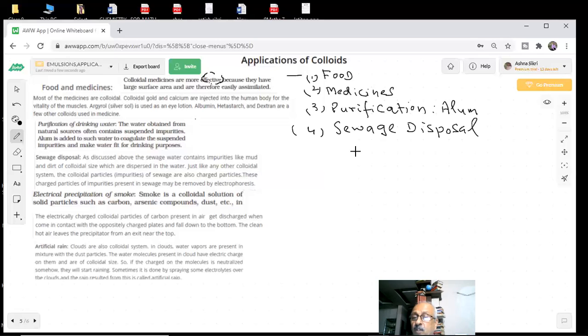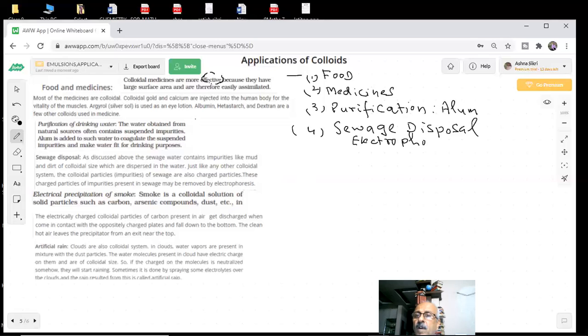Your dust particles are charged particles, so we can apply a charged plate. The charged plate will coagulate those dust particles, which then settle down and can be removed. That is a type of electrophoresis, which is being used now.